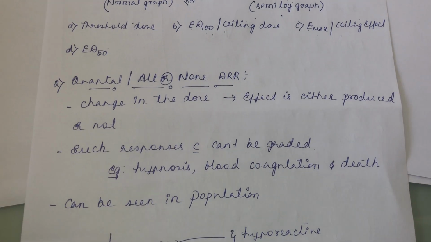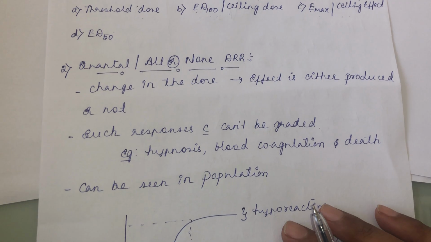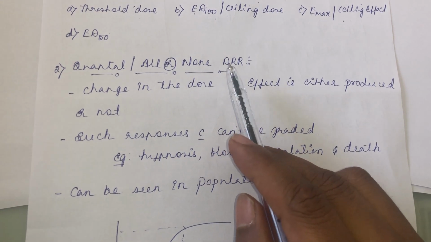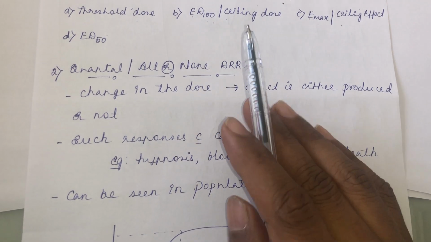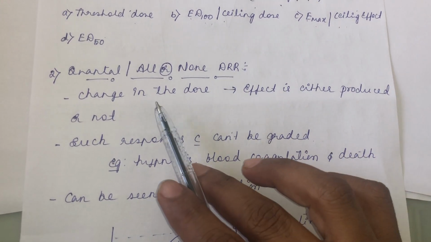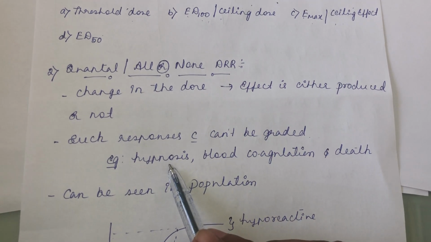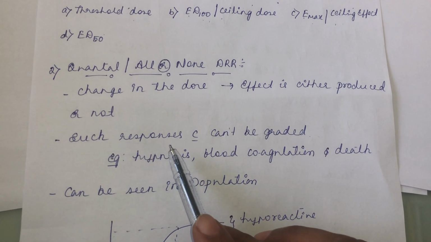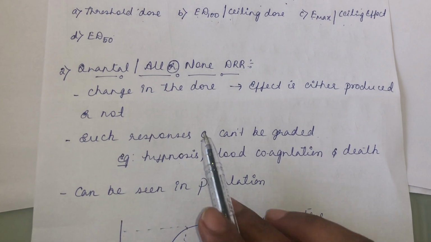Then another is quantal or all or none dose response. As the name itself suggests, all or none dose response. You see either the effect or you don't see the effect. Either the effect is produced or the effect is not produced when you change the dosage. For example, hypnosis, the ability of a drug to induce sleep. Sleep will be produced or sleep will not be produced. So, all or none response.